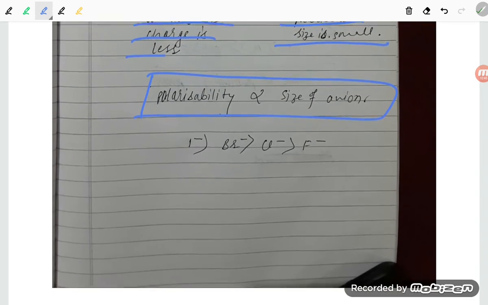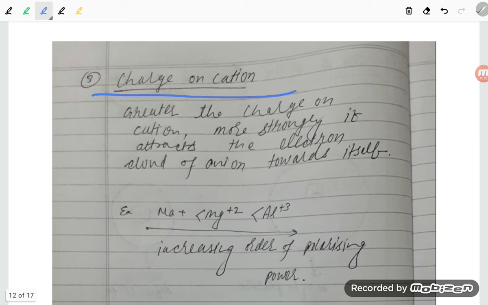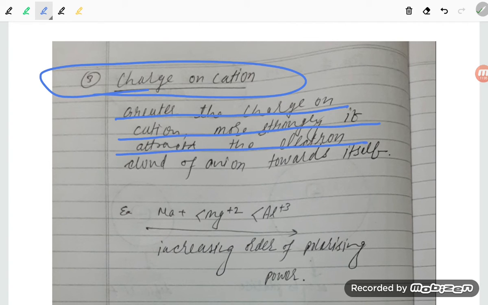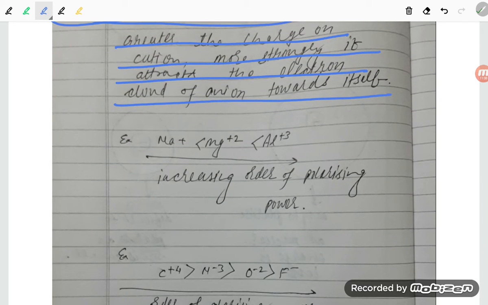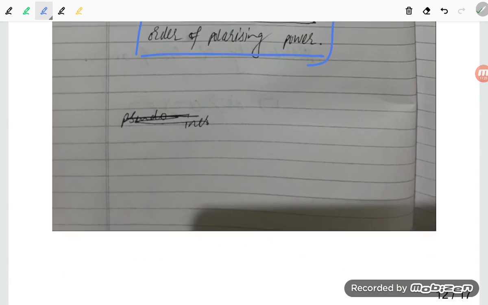So I minus is easily polarized, then Br minus, while chloride and fluoride are polarized less. Next, charge on the cation. The greater the charge on the cation, the more strongly it attracts the electron cloud of the anion towards itself. So Al3 plus, Mg2 plus, Na plus is the increasing order of polarizing power. More positive charge means more polarizing power.